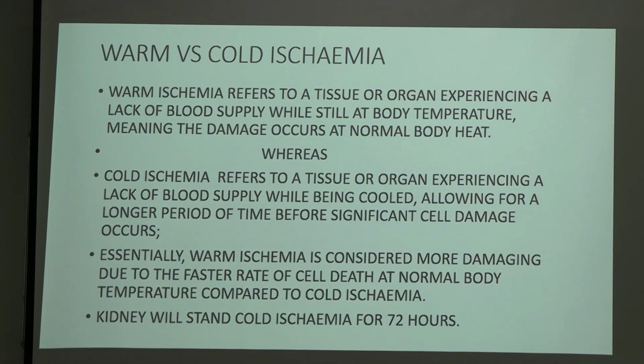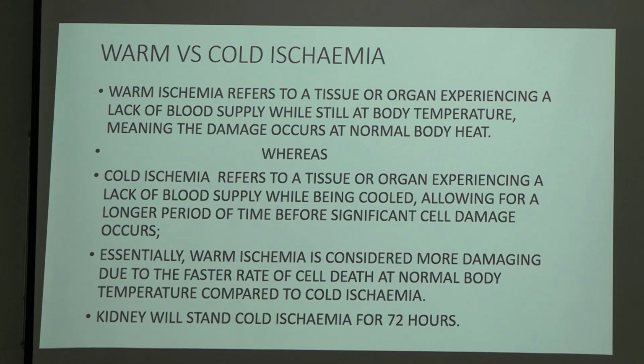Now come to warm versus cold ischemia. I will come to the preservative solution later, but meantime understand what is cold ischemia and what is warm ischemia. Warm ischemia refers to a tissue or organ experiencing a lack of blood supply while still at body temperature, meaning the damage occurs at normal body heat. Whereas cold ischemia refers to a tissue or organ experiencing a lack of blood supply while being cooled, allowing a longer period of time before significant cell damage occurs.